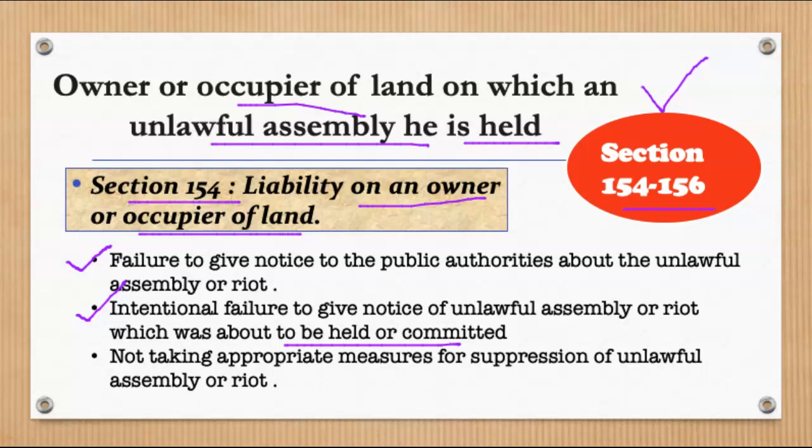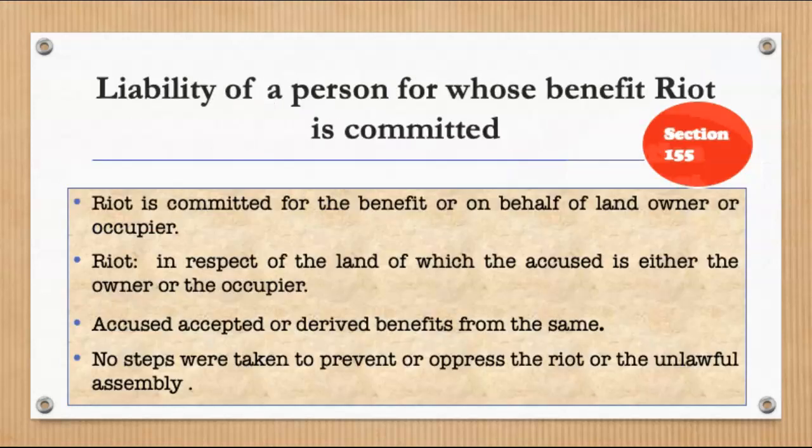And thirdly, the person fails to take appropriate measures for the suppression of unlawful assembly or riot. Such person, owner, occupier, or any person having the interest in that particular land will be held liable under section 154.